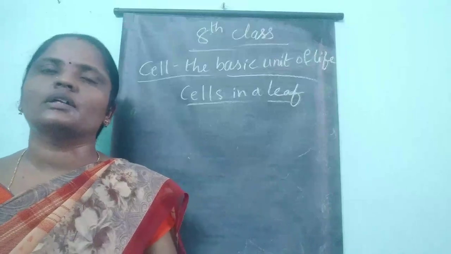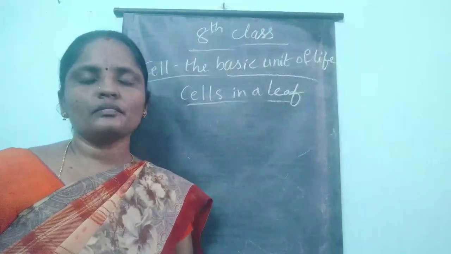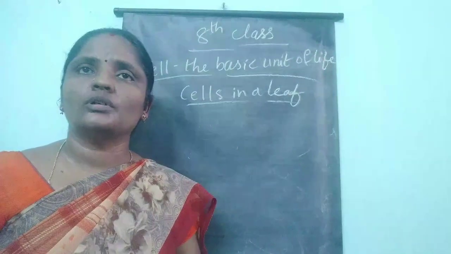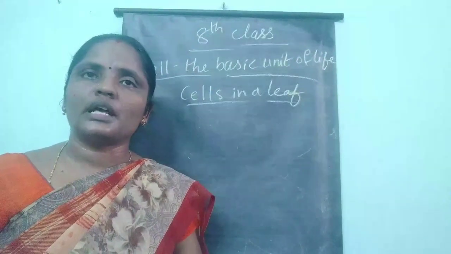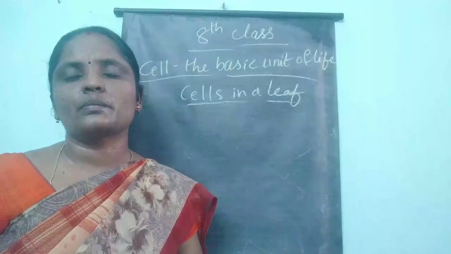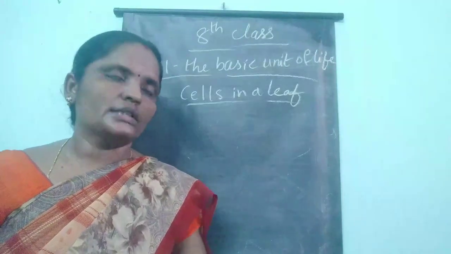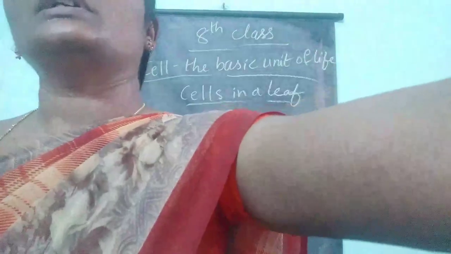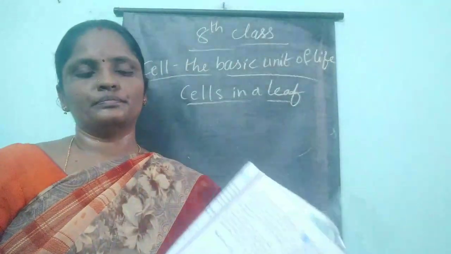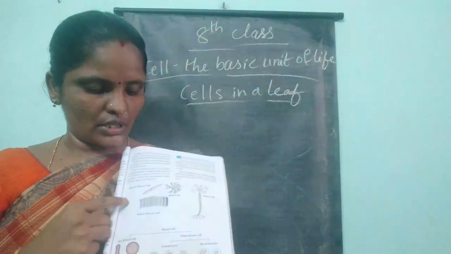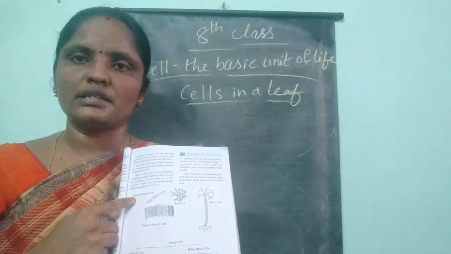So in one organ, and also you have here an activity. You have given different types of cells present in the human body. So what are those cells present in the human body? First, if you see, that is the smooth muscle cell.